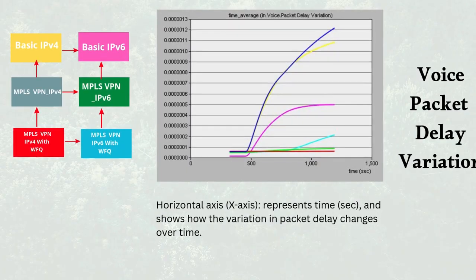The image illustrates a comparison of voice packet delay variation across IPv4, IPv6, and MPLS with WFQ over time. The results show that MPLS with WFQ achieves lower delay variation, providing more consistent voice quality compared to basic IPv4 and IPv6.